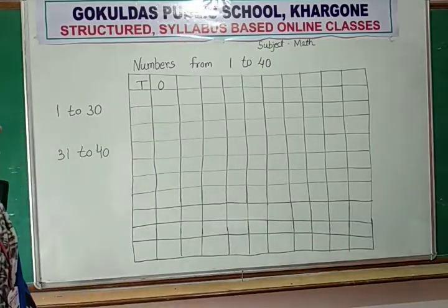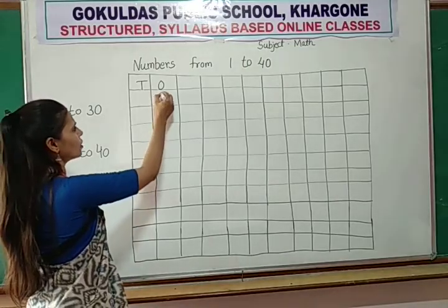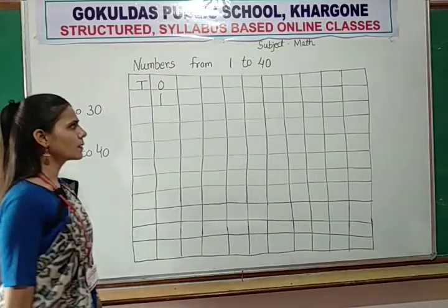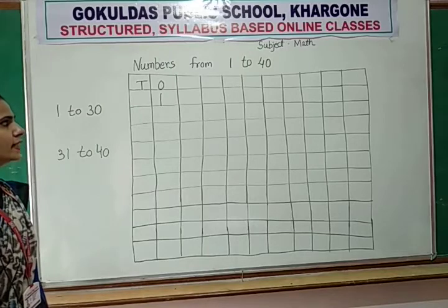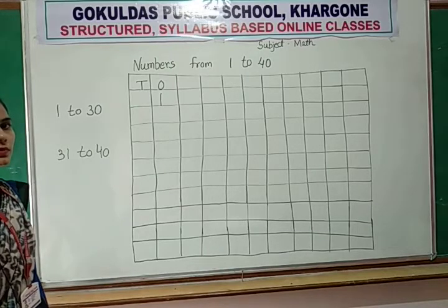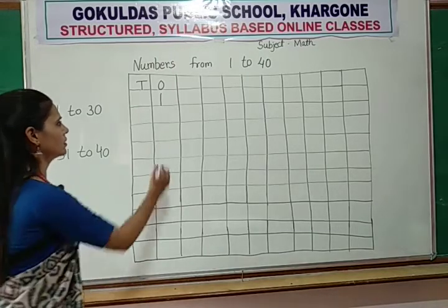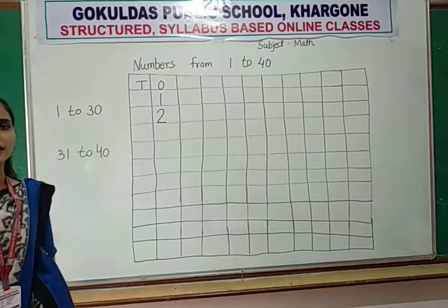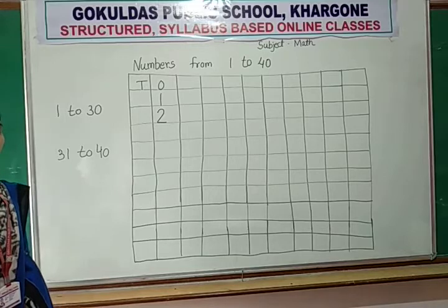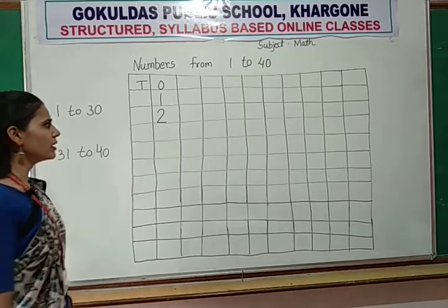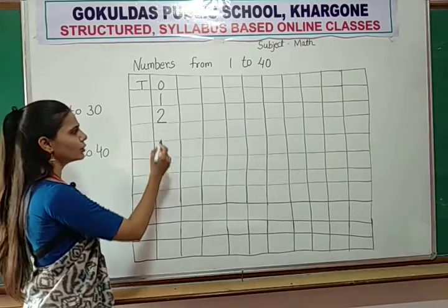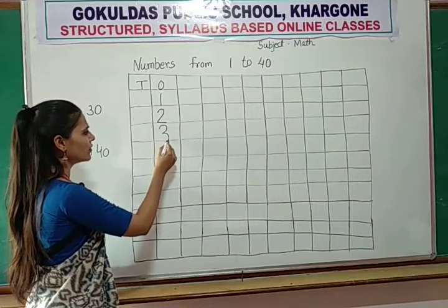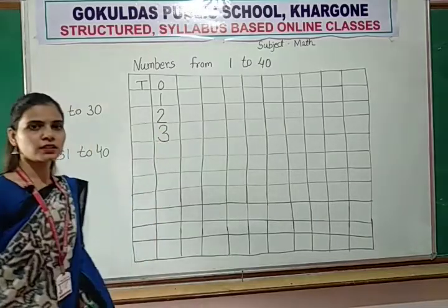Now, starting from number 1, all of you write 1. After number 1, all of you write number 2. After number 2, number 3 will come, so here we write number 3.